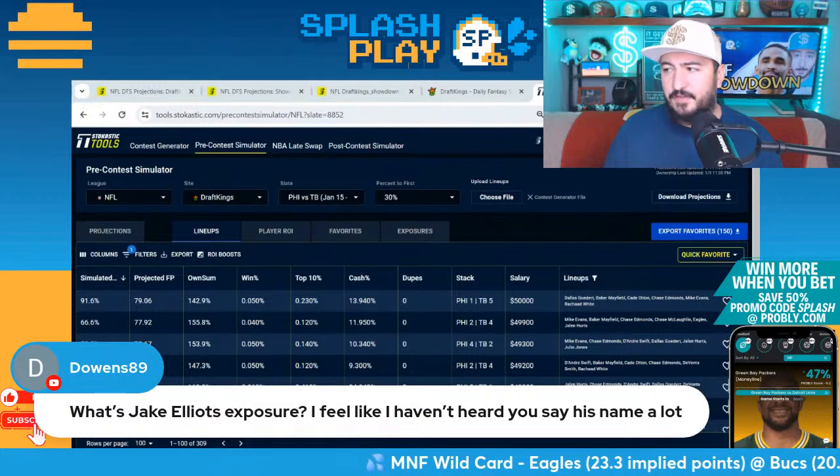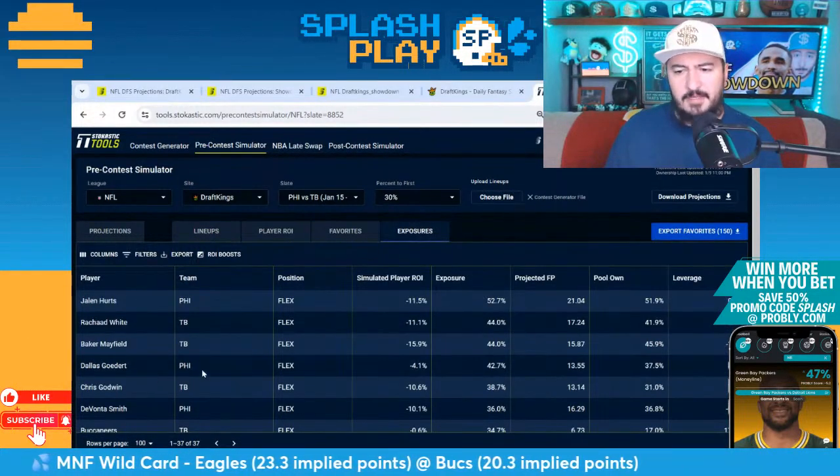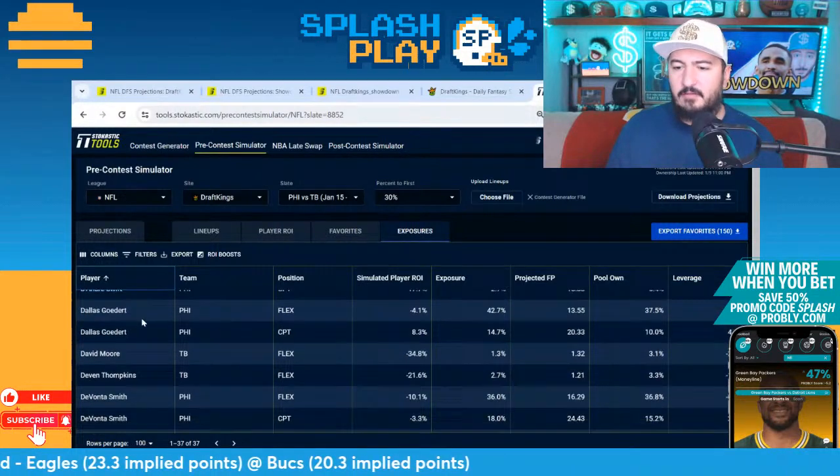What's Jake Elliott's exposure? I feel like I haven't heard his name said a lot. He's coming up a lot in the optimizer, so I think inherently he's going to be a little bit more of an obvious play.